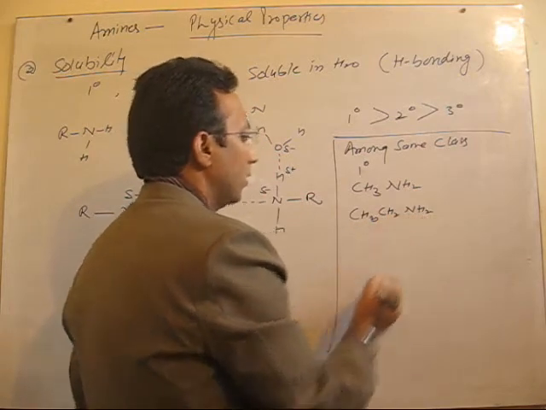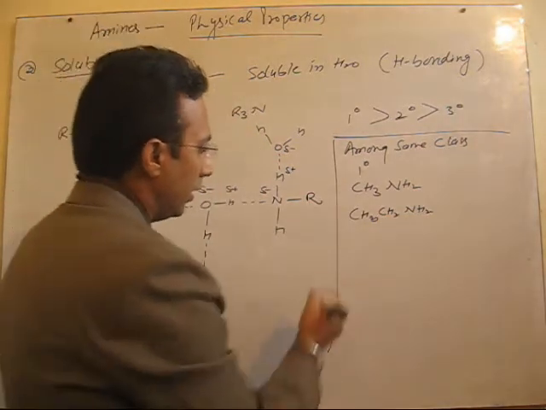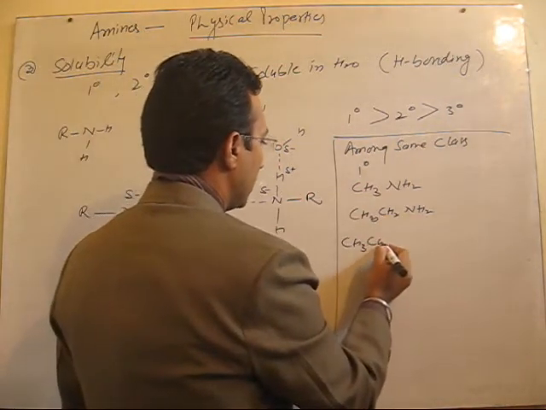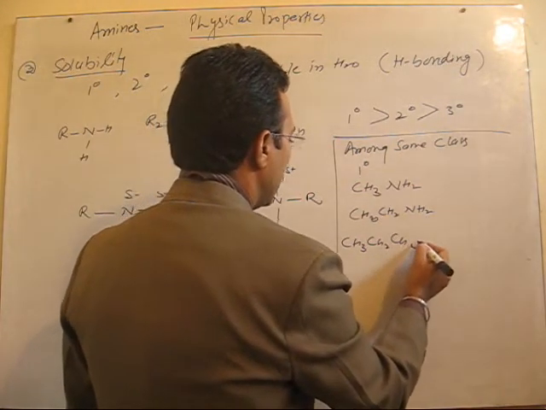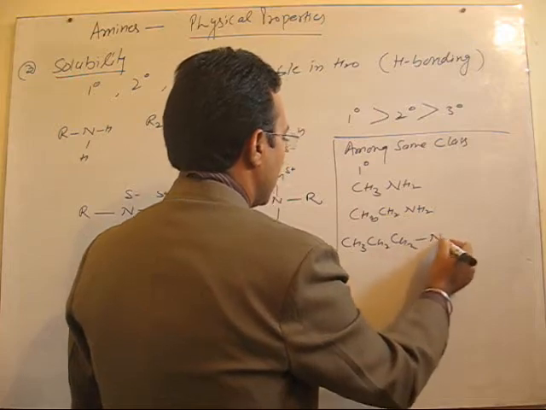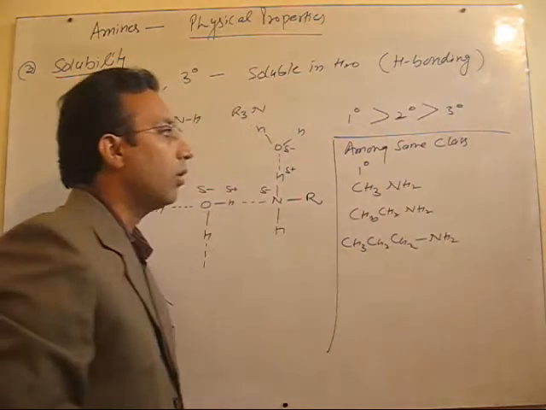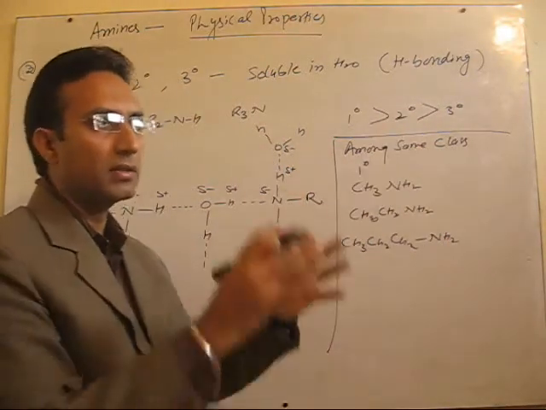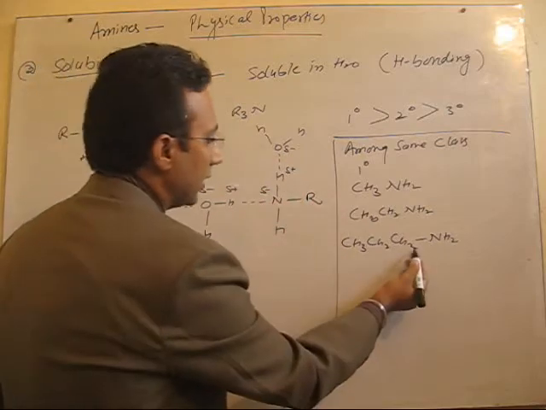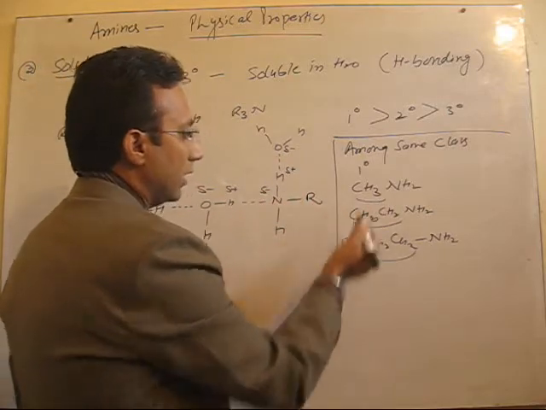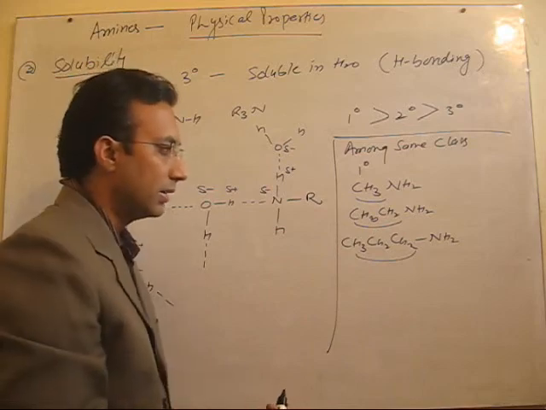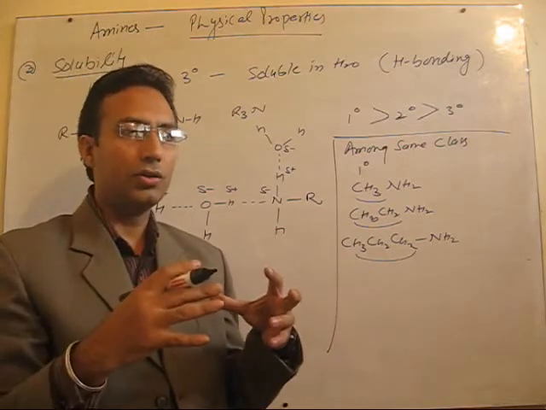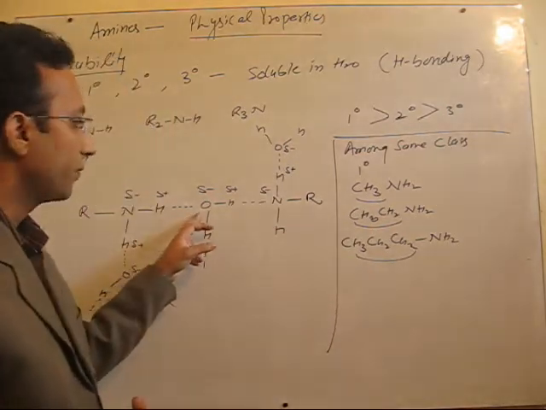These are the lower members of primary amine, and these are highly soluble in water. But if I keep on increasing the length of the chain, and this is true in all primary, secondary or tertiary, if the size of the alkyl part goes on increasing, then it becomes a retardation to form H bonding with water.